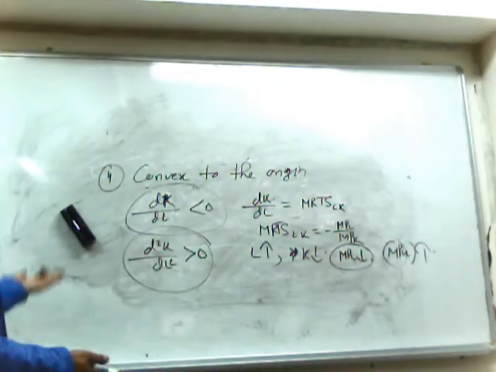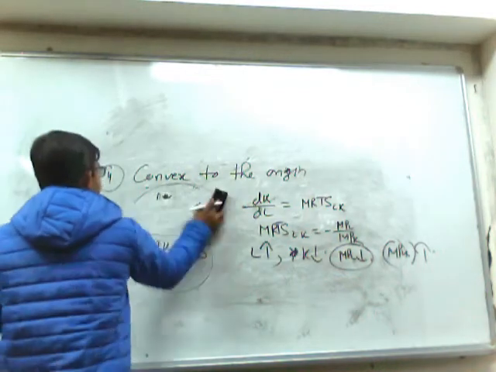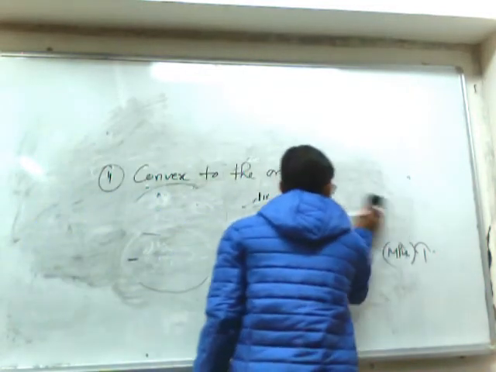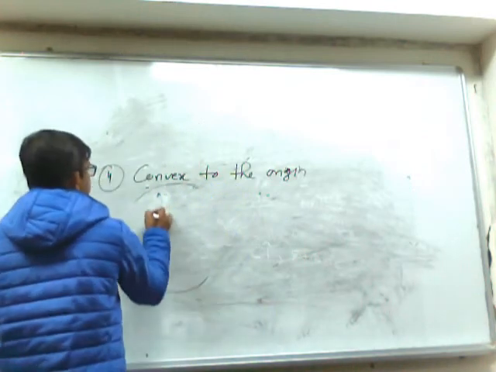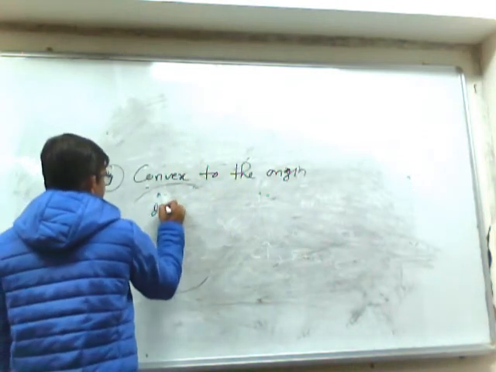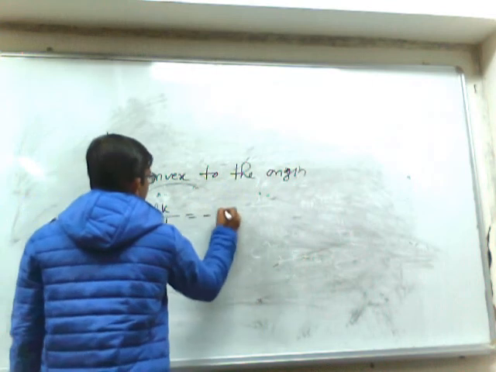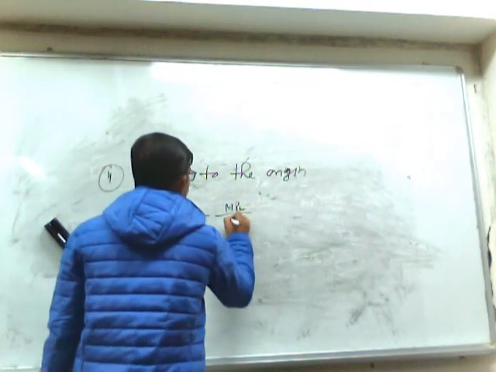Now if we differentiate it, if we do the second order differentiation, we know that dK/dL equals minus MPL by MPK.